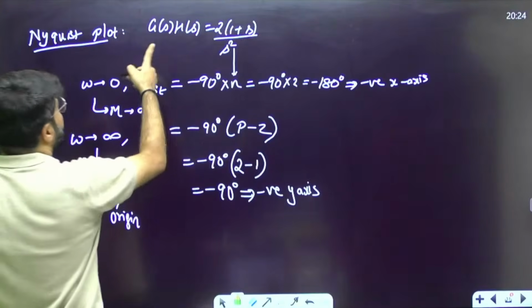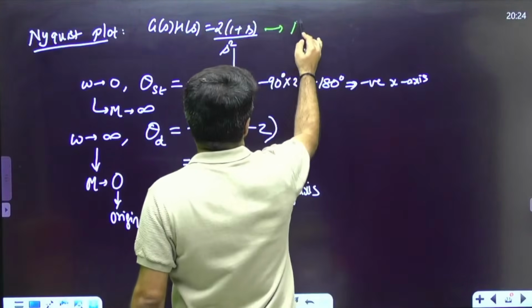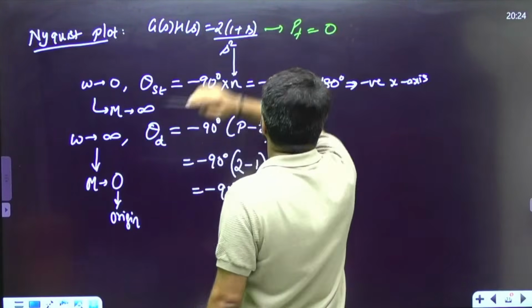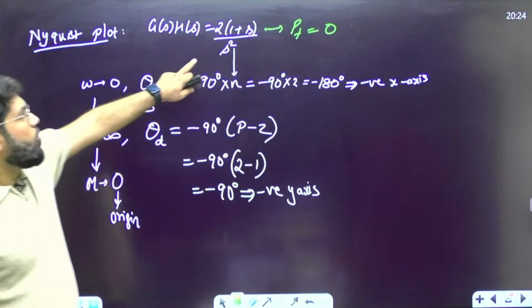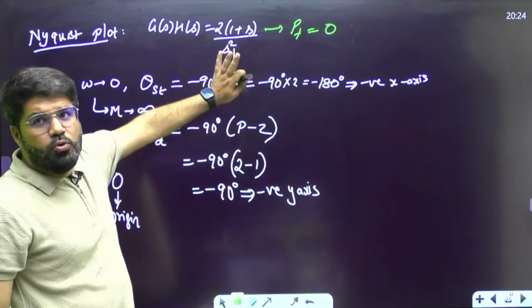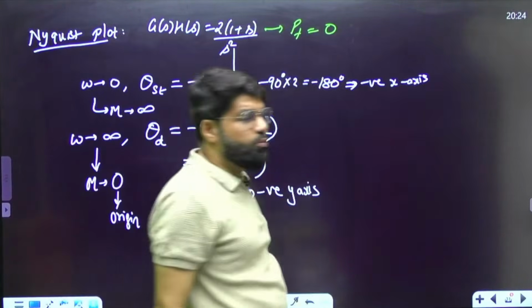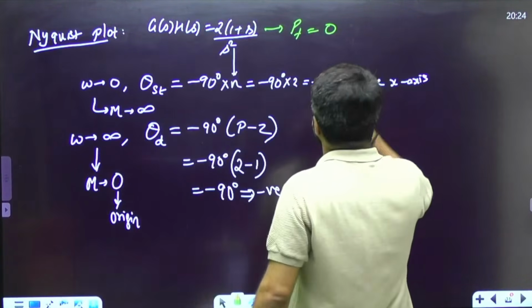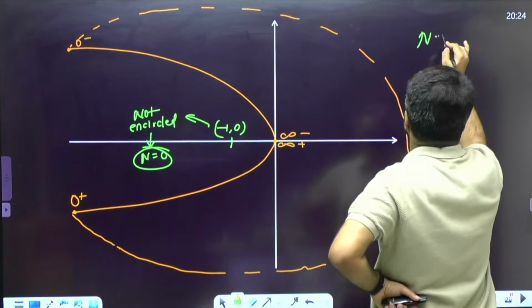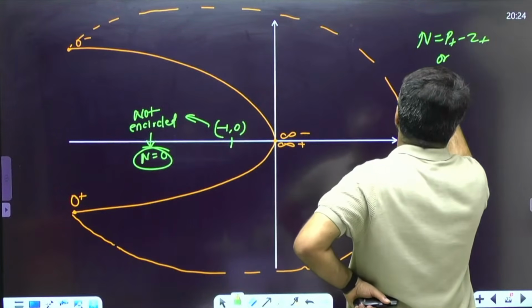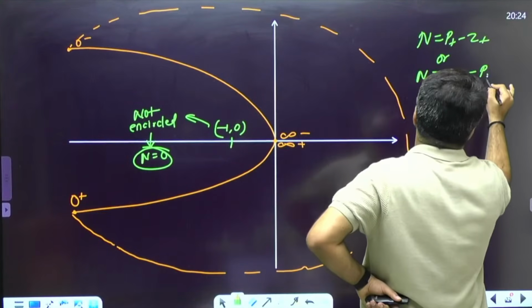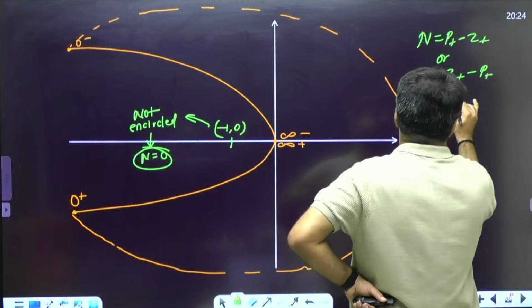Now if you look into this particular transfer function, what is P plus? P plus is 0 because there are no poles in the RHP. There are only 2 poles at origin, but P plus is the number of poles of G(s)H(s) in the RHP. So even if I apply the formula N equal to P plus minus Z plus, or N equal to Z plus minus P plus, anything I apply, N is 0.